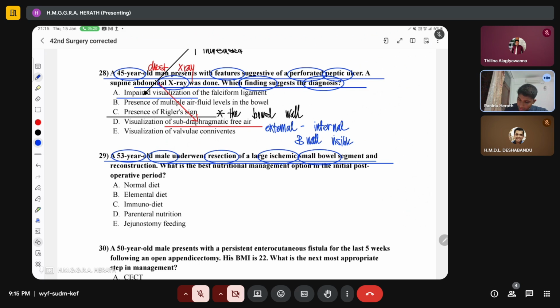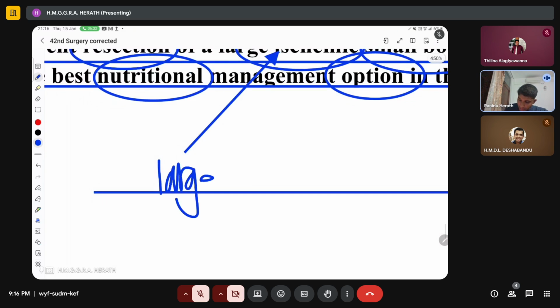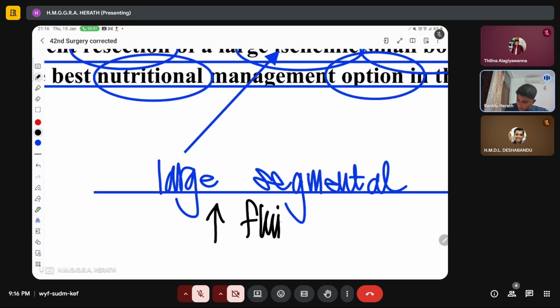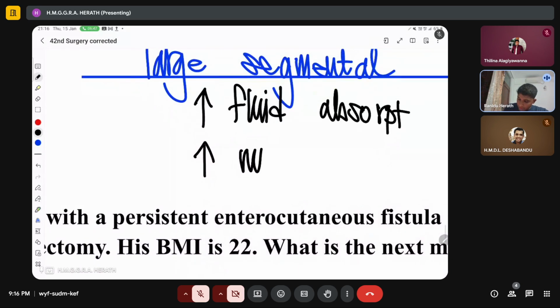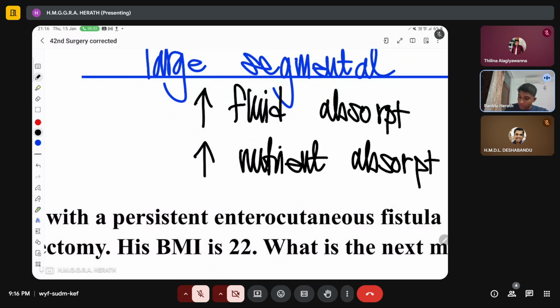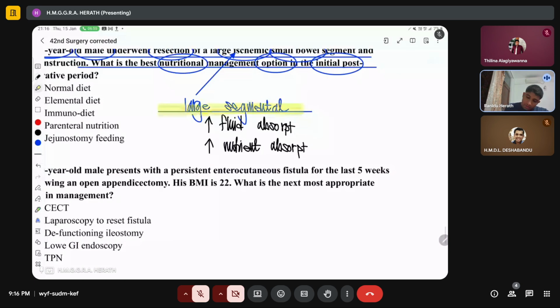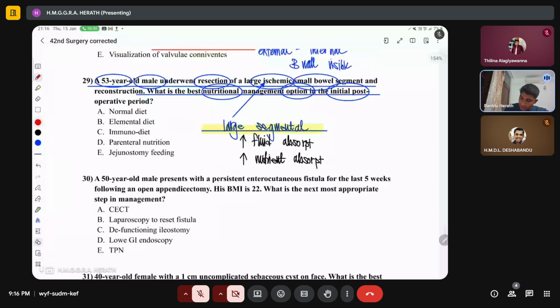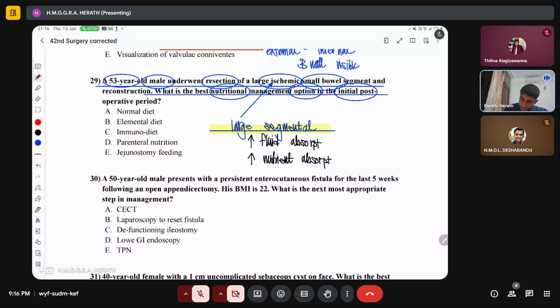What is the best nutritional management option in the initial post-operative period? So when a very large segment of small bowel is removed, right? The small bowel is the one that increases fluid absorption, and it is also the one that causes a majority of the nutrient absorption from the gut as well, right? So when a large portion of the small bowel is removed, that can cause an imbalance in the absorption of nutrients, and that will cause what we call diarrhea, right?